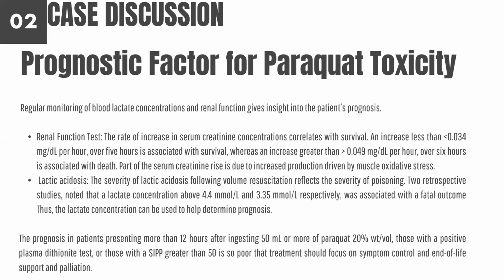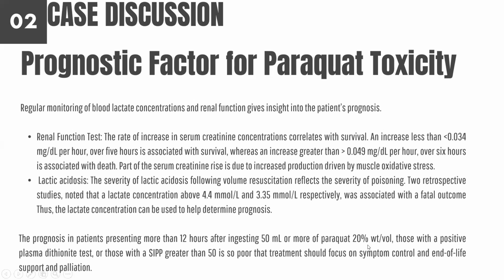Whereas if there is an increase of more than 0.04 mg per dl per hour over 6 hours, it is associated with death. Part of the serum creatinine rise is also due to increased production that is driven by muscle oxidative stress. The other thing that we can monitor is lactic acidosis. Severe acidosis following volume resuscitation reflects the severity of poisoning. There were 2 retrospective studies which showed that a lactate concentration above 4.4 in the first one, and above 3.35 millimole per liter in the second study, respectively, was associated with fatal outcome. So basically, more than 3.35 millimole per liter, see, there's bad prognosis.